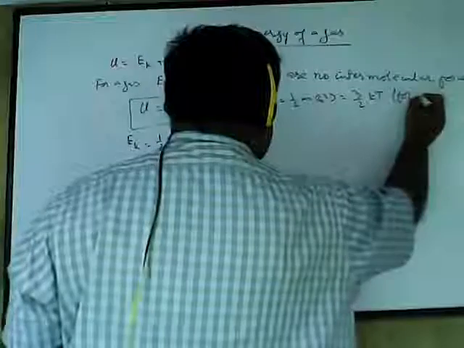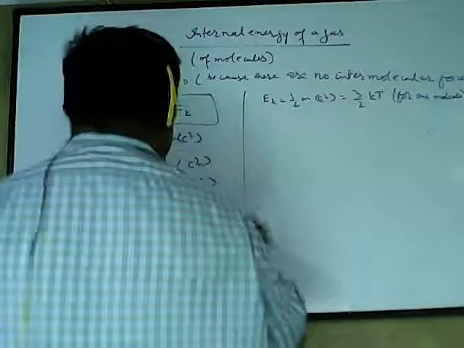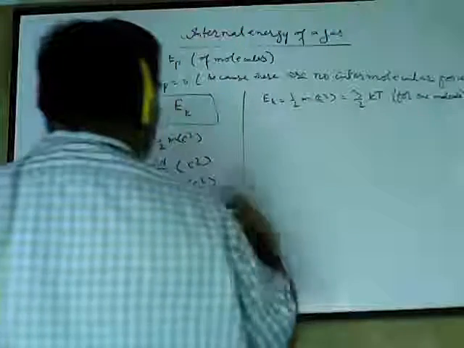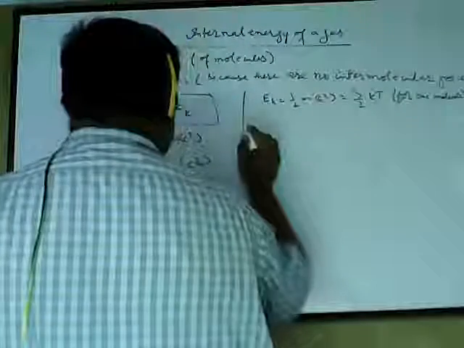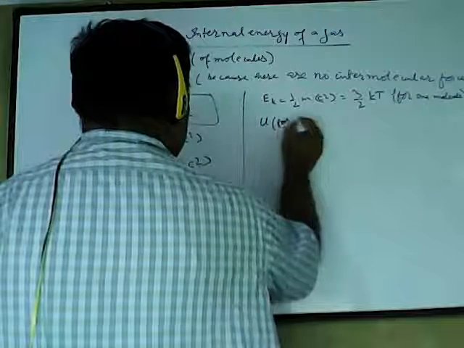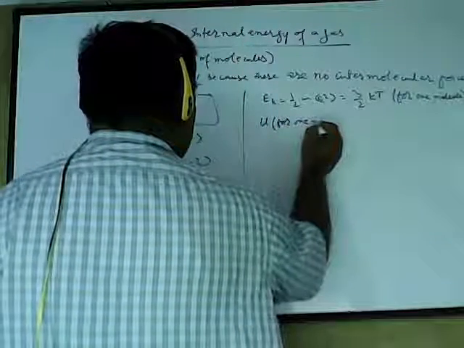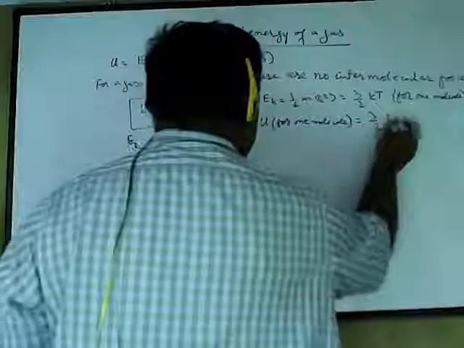But this kinetic energy is for one molecule only. So kinetic energy for one molecule is this one. So I can say internal energy for one molecule will also be 3 upon 2 kT.